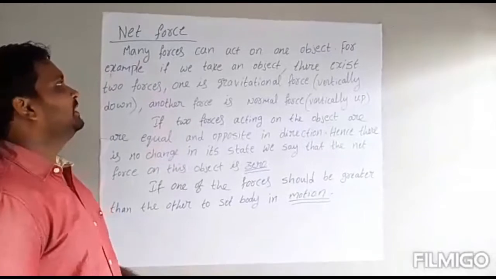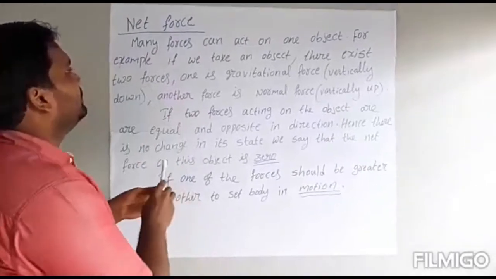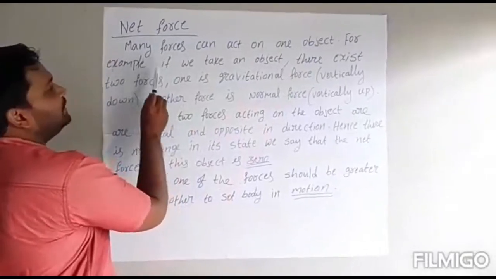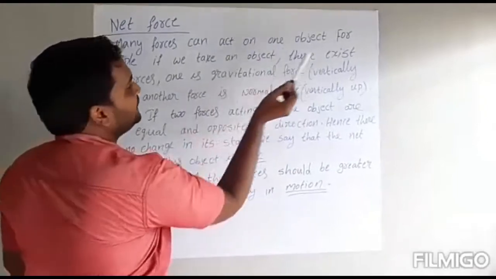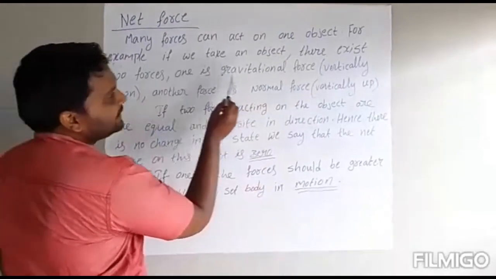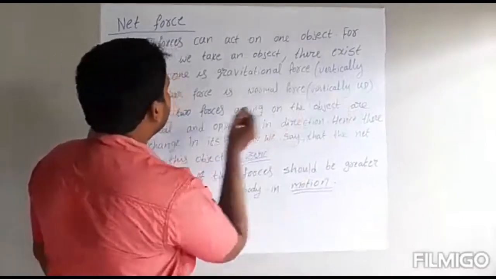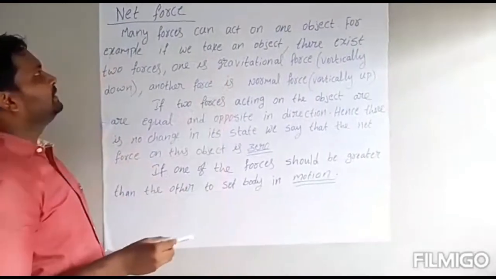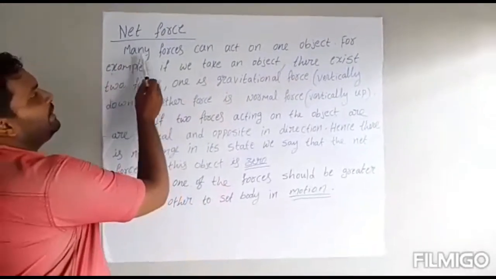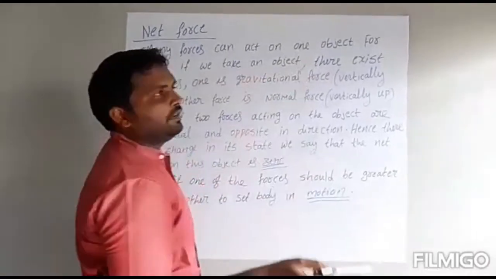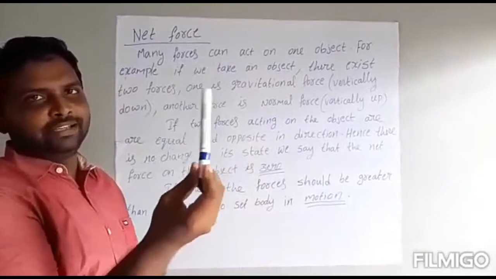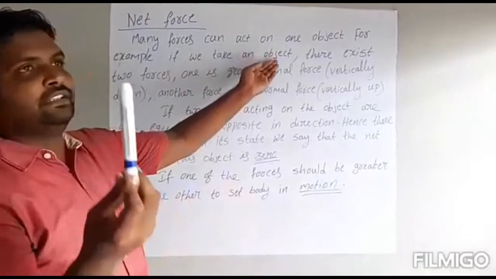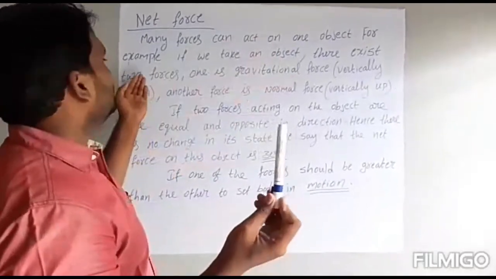We will see about net force. What is net force? I wrote some information here. Many forces can act on one object. For example, if we take an object, there exist two forces. One is gravitational force, that is vertically down. Another force is normal force. I will explain this point. Just as I told you, many forces can act on one object. For example, if you take one object, that is this pen, there exist two forces.